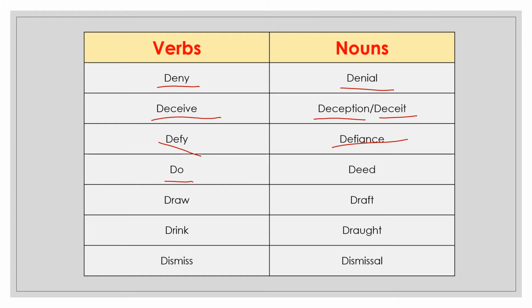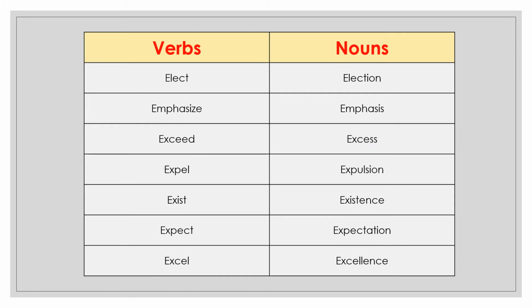Next is do. Its noun is deed. Next is draw. Its noun is draft. Next verb is drink and its noun is draught. Then dismiss. Its noun is dismissal. Next word is elect. Its noun is election. Next is emphasize. Verb is EMPHASIZE and its noun is EMPHASIS.